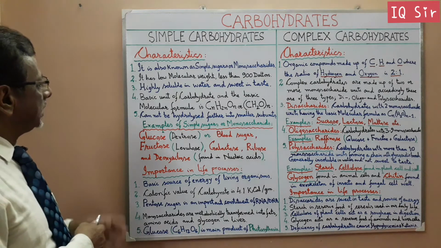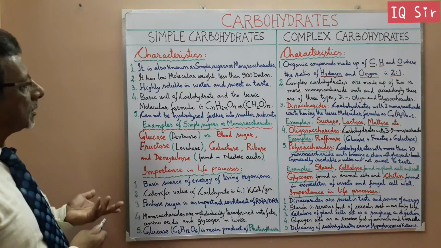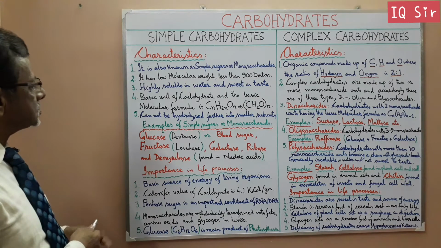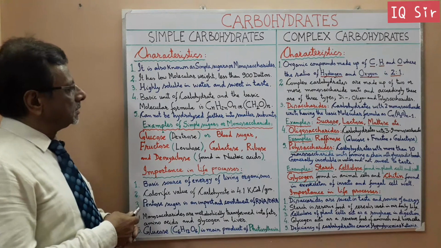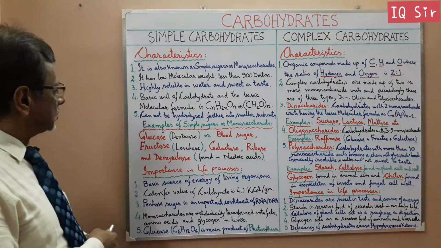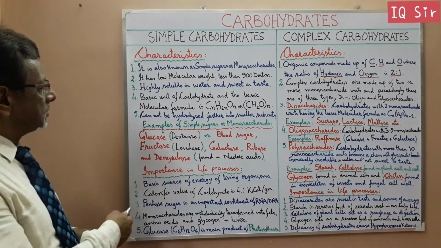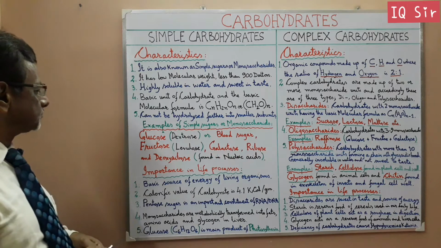So glucose, it is also known as dextrose, your blood sugar, fructose, it is also known as fruit sugar, and galactose, ribose, and deoxyribose. It is found in nucleic acid.